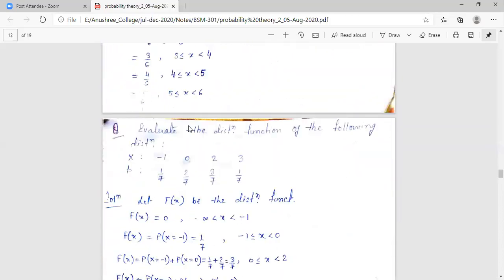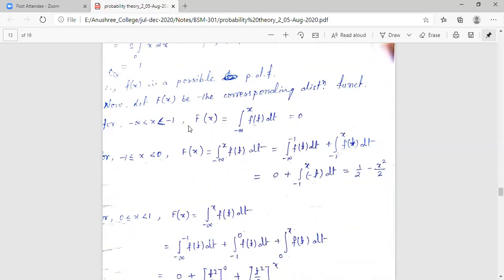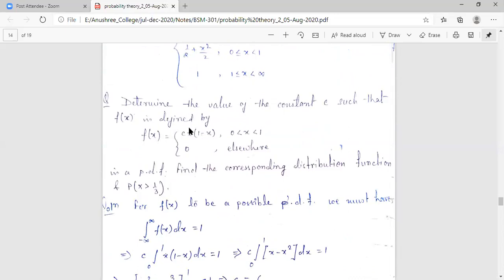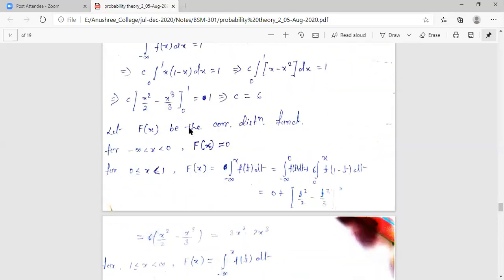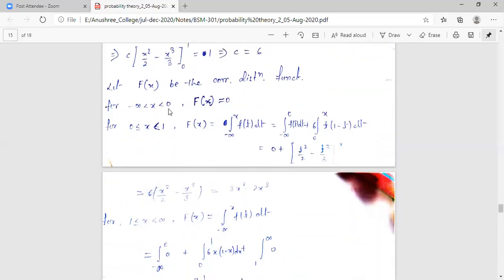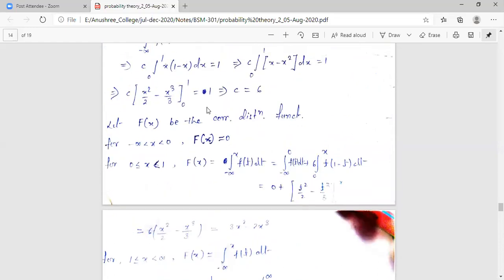So let us move on. Now if I go for this interval, can you tell me what small f(x) is for this interval? How much is small f(x) for this interval?